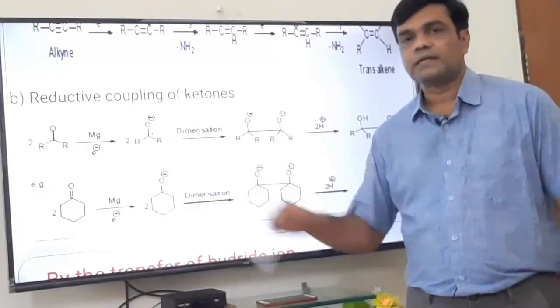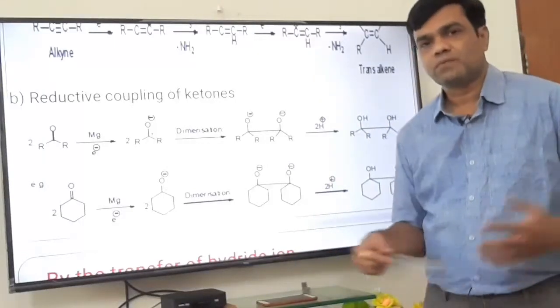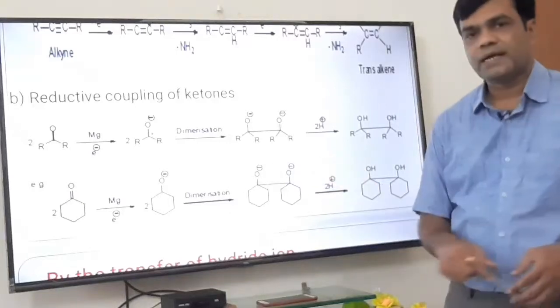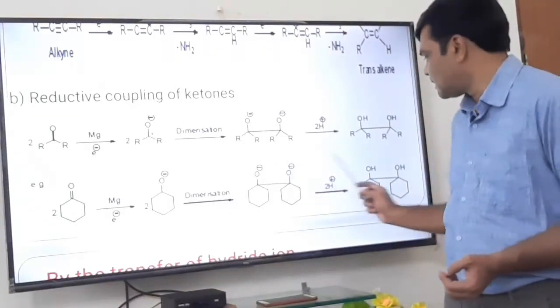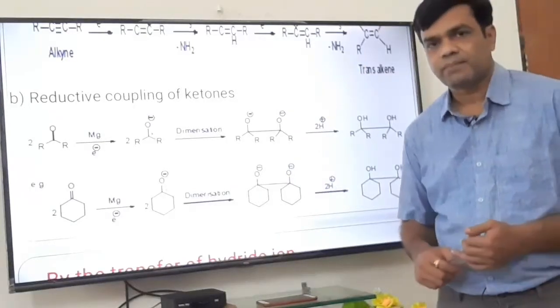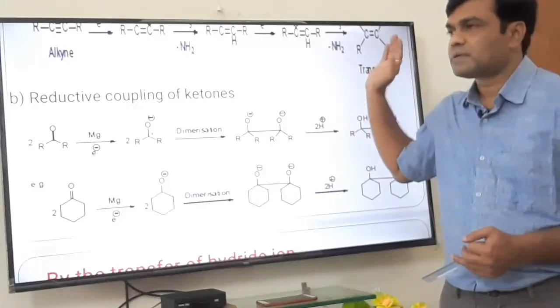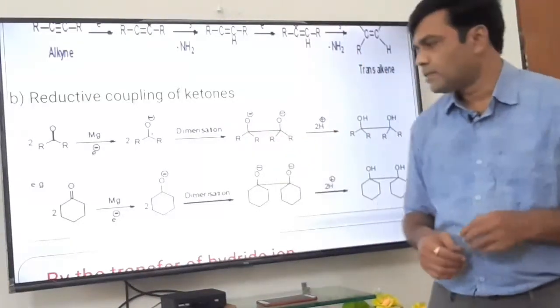Now two such alkoxy radicals combine together to form the carbon-carbon bond, and we get this dioxide ion, and finally protonation. Oxide ions are converted to OH. In this way we get diol. So we have discussed how reduction takes place by electron transfer, and how the reductive coupling of ketone takes place.